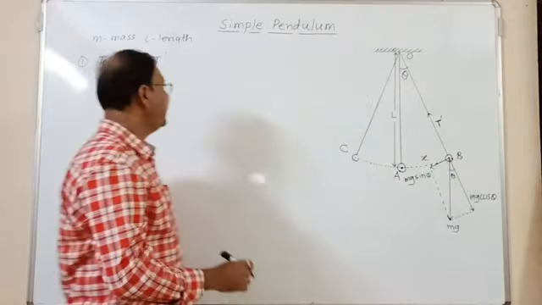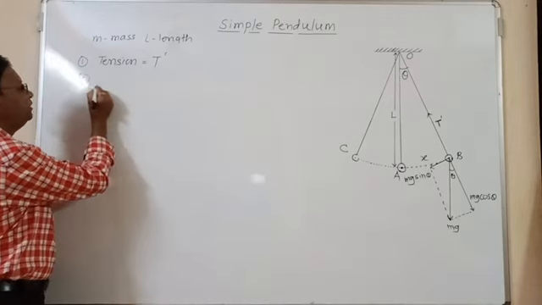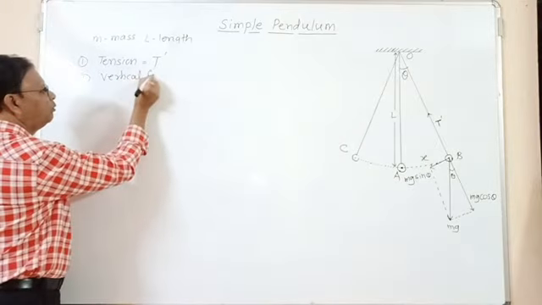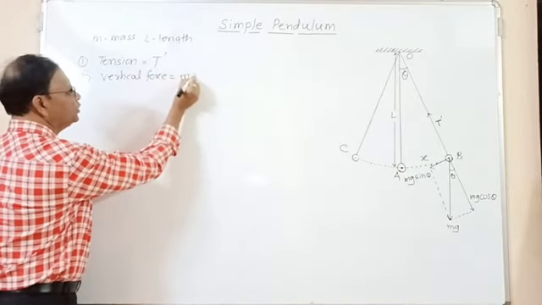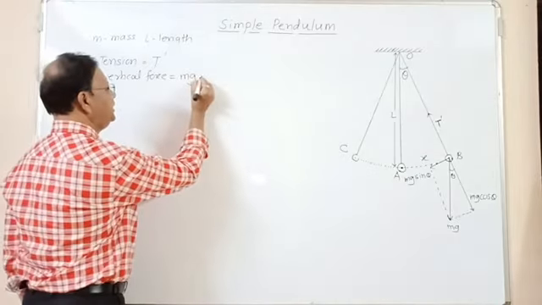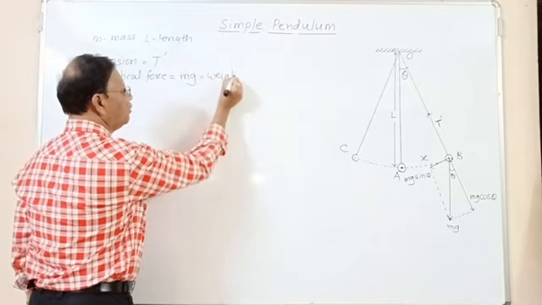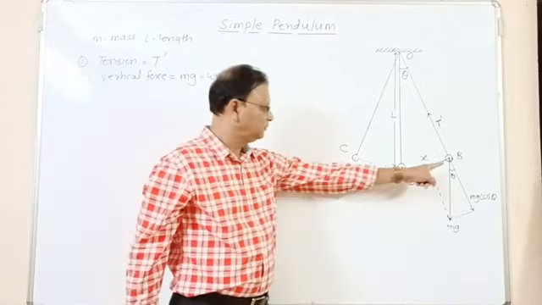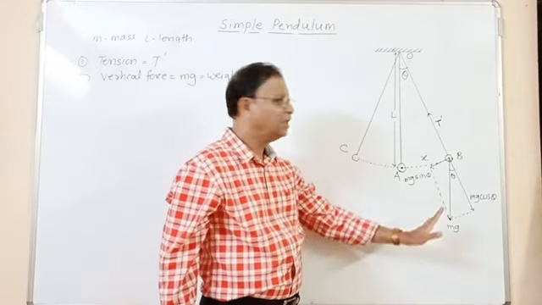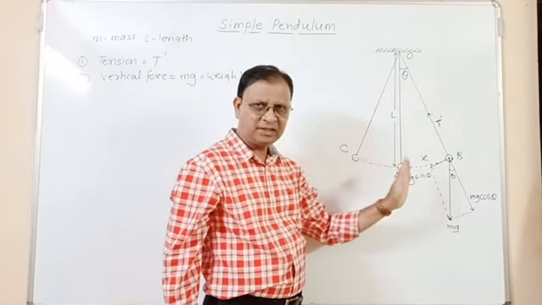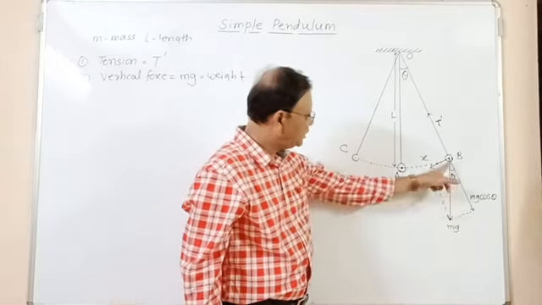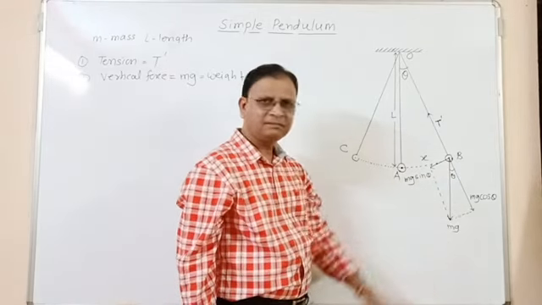The second force acting on the simple pendulum is the vertical force equal to mg, that is, the weight of the bob, which acts vertically downward. Suppose theta is the angular displacement of the simple pendulum.